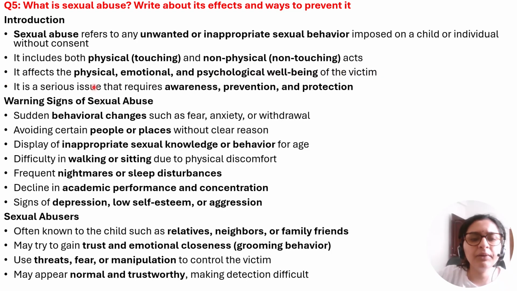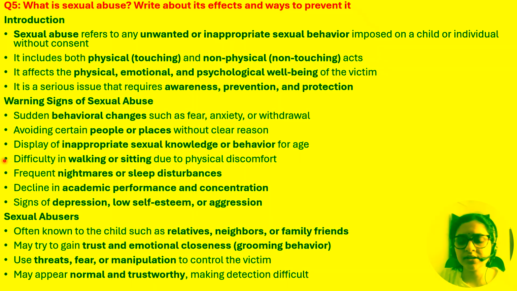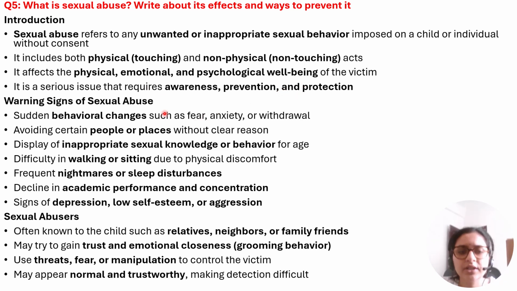It deeply affects the physical, emotional, and psychological well-being of the victim. It affects the child psychologically. It is a very serious issue, though it is not talked about often. It is extremely serious, and it requires awareness, prevention, and protection. What are the warning signs?